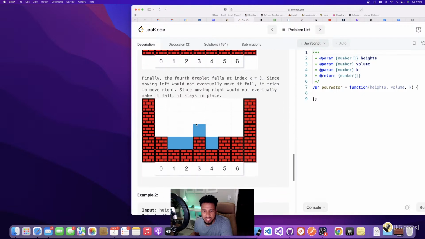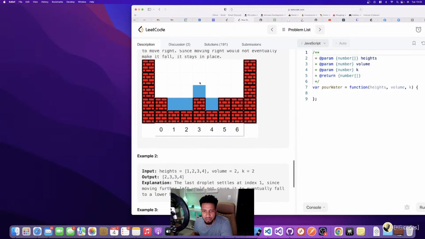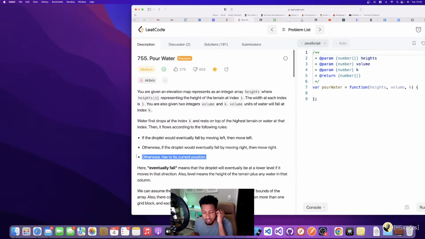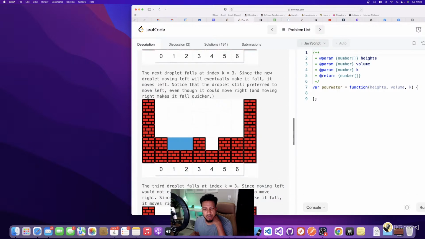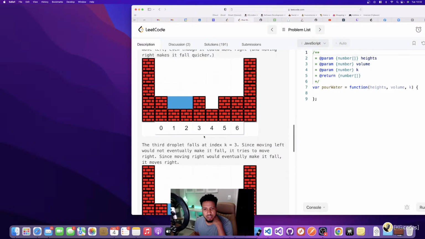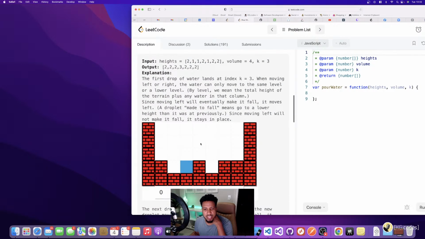And so the last water drop at volume 4, it stops here because it can't fall by going right, or it can't fall by going left. And that's in the problem description in this third point here. Otherwise, rise at its current position. So the water level rises at the spot that the water dropped. So as you can see, it gives you like a visual of each step.